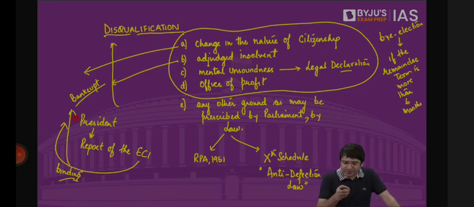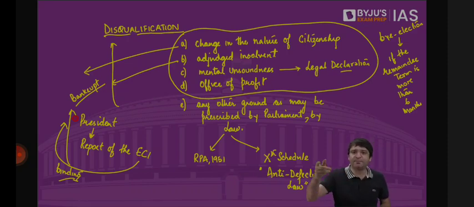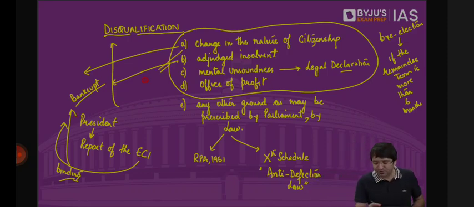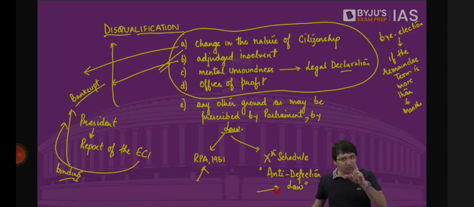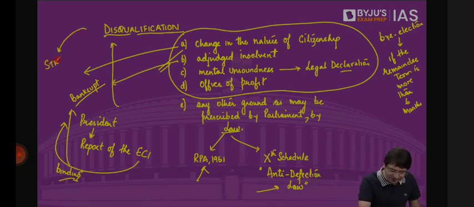The Constitution gives further power to the Parliament. That dear Parliament, you can add more grounds on the basis of which an MP can be disqualified. That means apart from change in the nature of citizenship, mental unsoundness, office of profit, apart from these 4 grounds, are there any other grounds? Yes. Who will prescribe those grounds? Parliament. How? By passing a law. And Parliament has passed 2 such laws. One is the Representation of the People Act 1951. The other is the 10th Schedule of the Constitution dealing with anti-defection law. And both these laws we will discuss separately. Representation of the People Act in elections, 10th Schedule of the Constitution, then we will discuss the various schedules of the Constitution separately. Clear? Same is the case with state legislature as well.